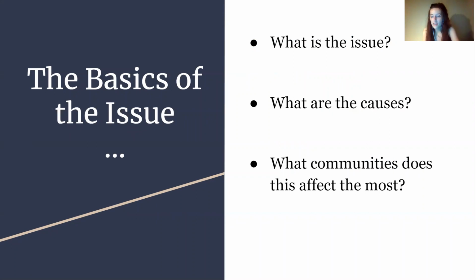The issue is that the CDC says that Black, American Indian, and Alaskan Native women, so POC women, are 2 to 3 times more likely to die from pregnancy-related causes than white women, and this disparity increases with age. Some people have attributed this to fluke accidents or fluke genetics, but the CDC actually says that most pregnancy-related deaths are preventable. So this begs the question, why does this happen at such disproportionate rates if it is so easily preventable?